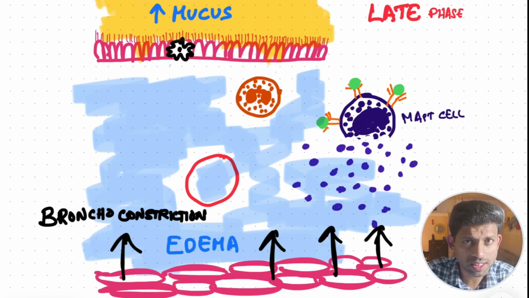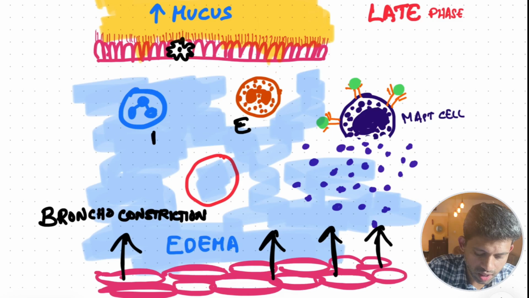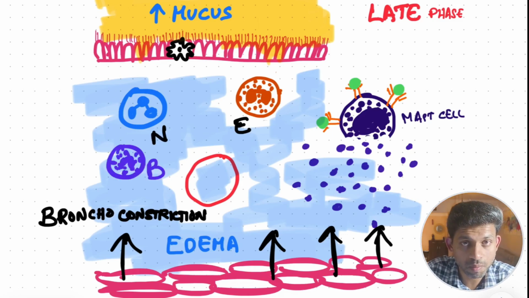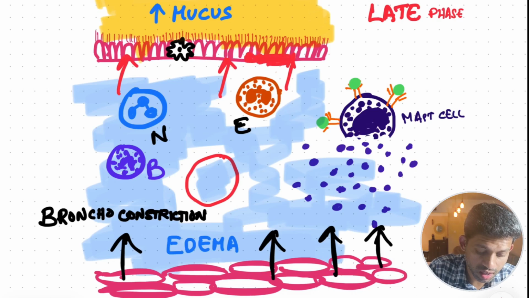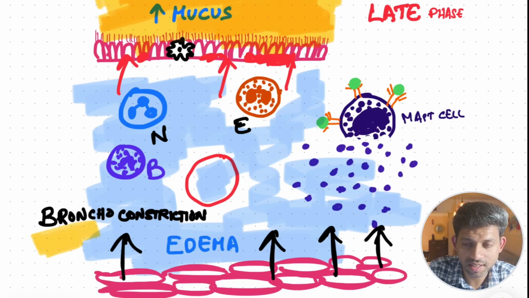Within a few hours, we enter the late phase where inflammatory cells come into the picture. Eosinophils, neutrophils, and basophils come and they release their mediators, which leads to damage to the mucosa and more mucus secretion and increased bronchoconstriction.